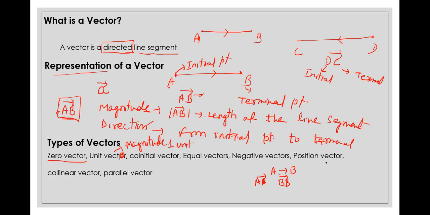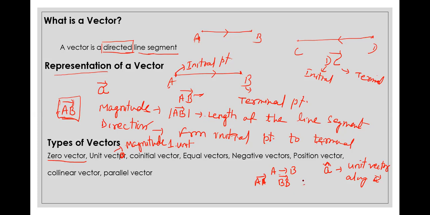What about direction? The unit vector along the direction of A vector is denoted by A cap.